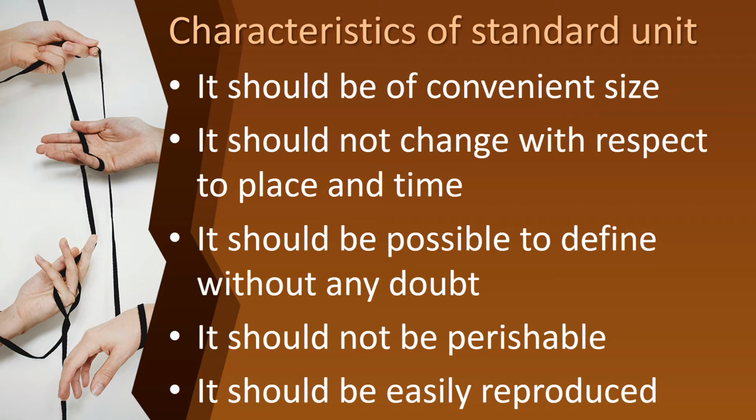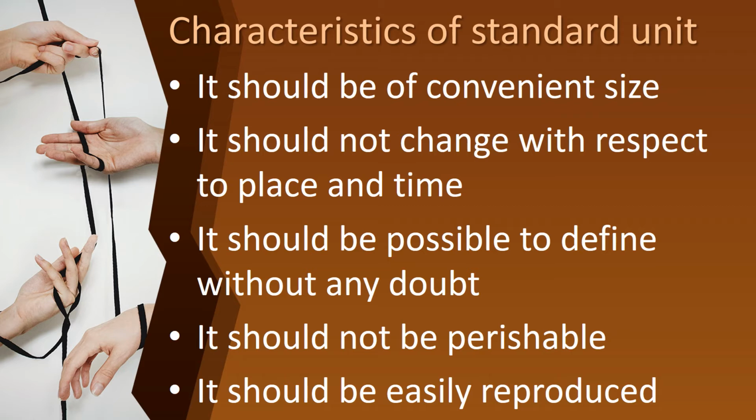Okay children, and then it should be easily reproduced. If it is destroyed, it should be reproduced again. We should have a copy of that. The standard unit should be easily reproduced. Okay children, that's all about the characteristics of standard unit. Can you all understand, children?